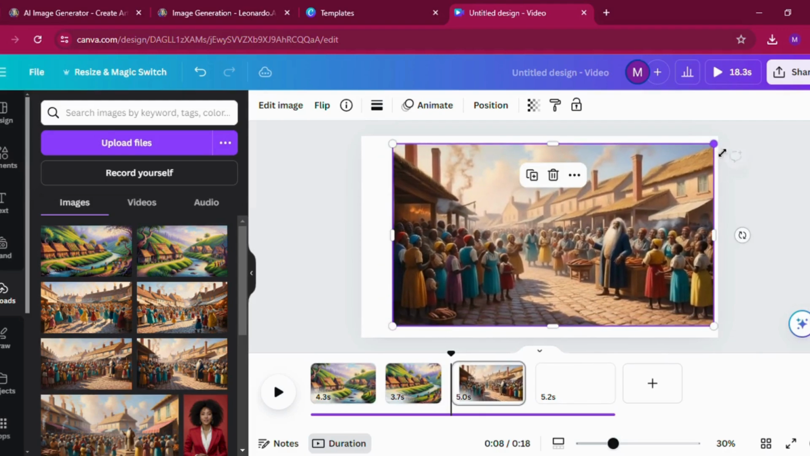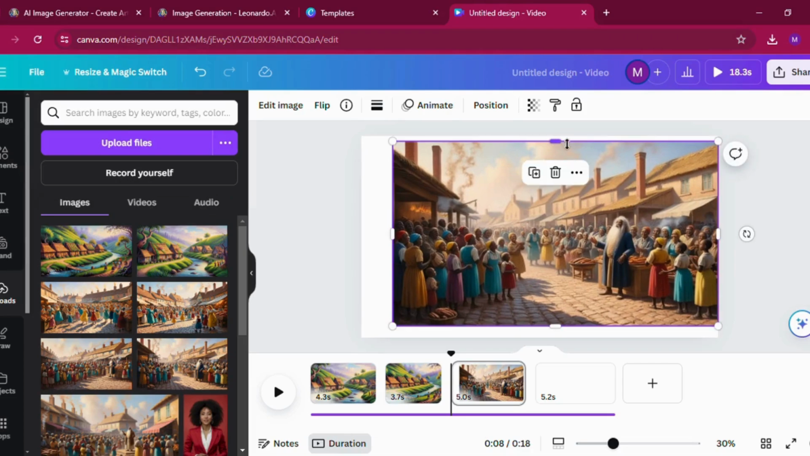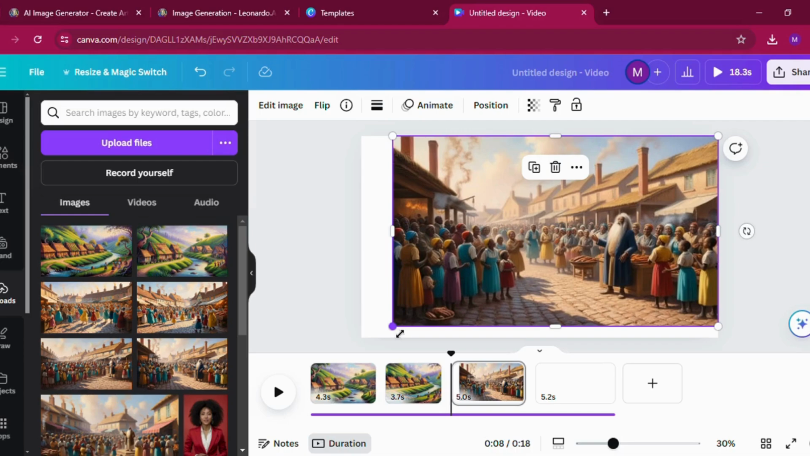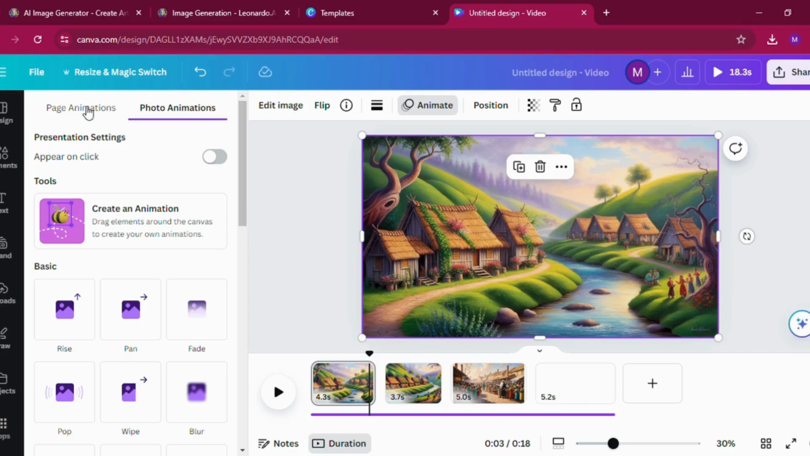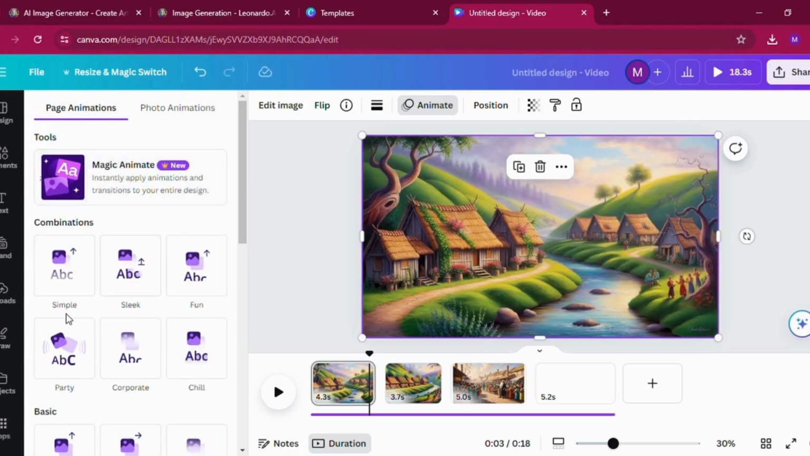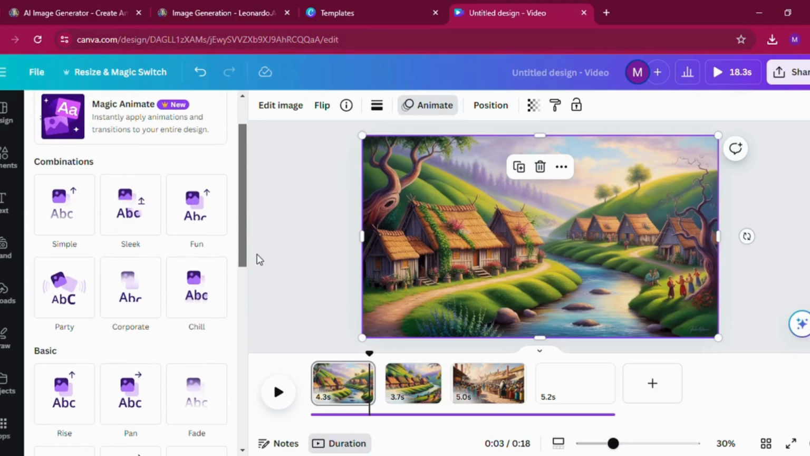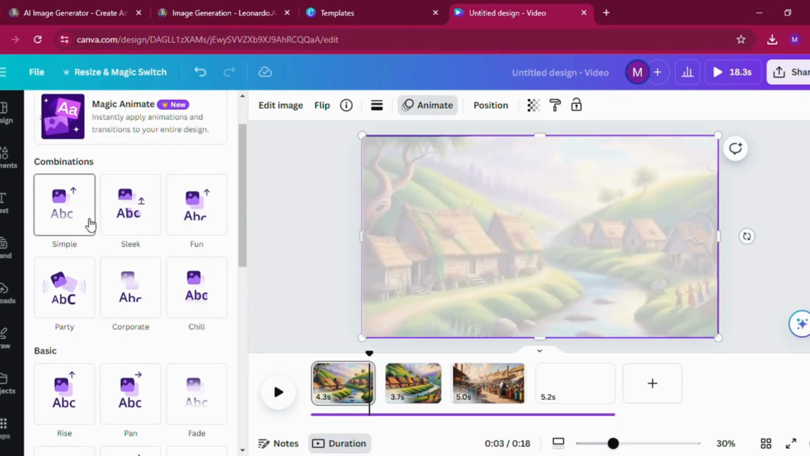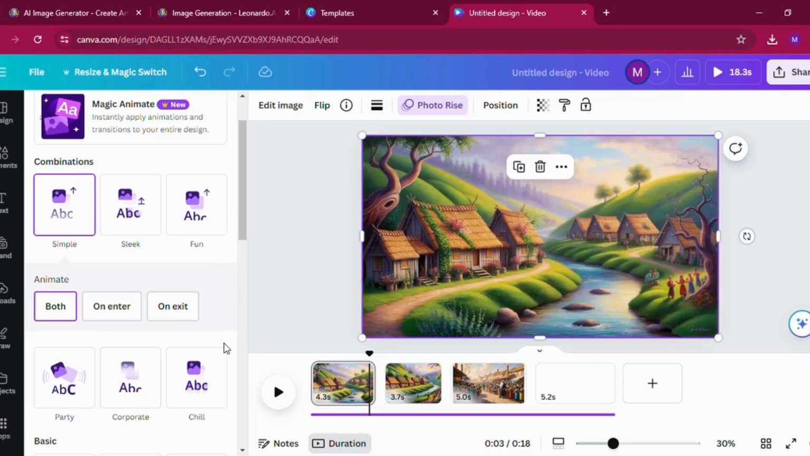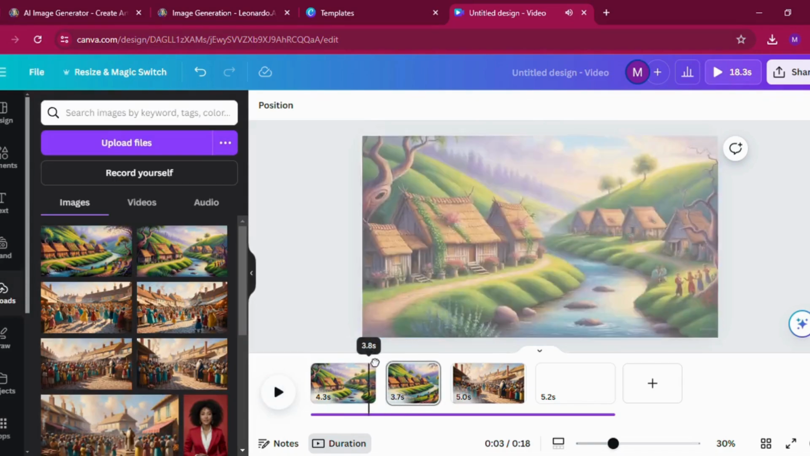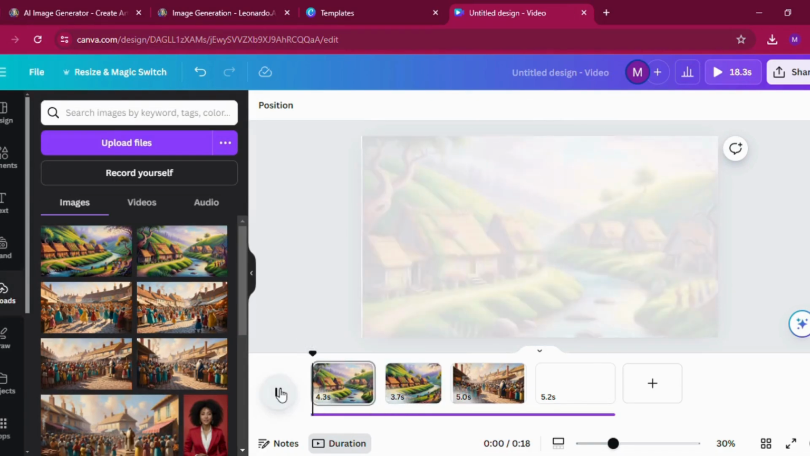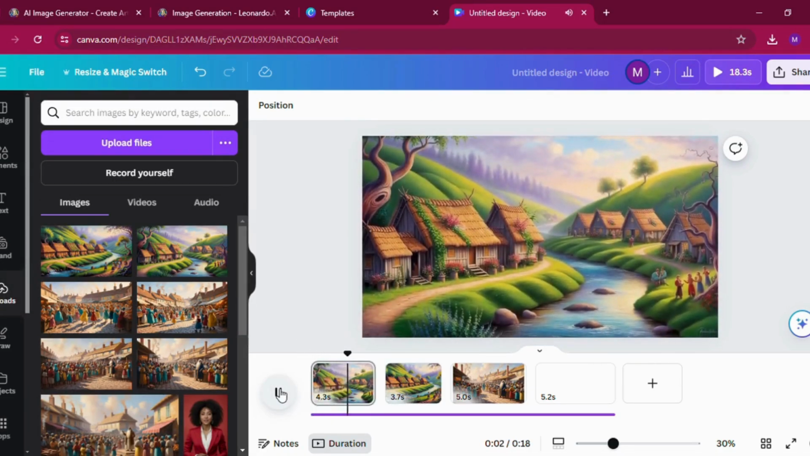We are going then to need some motion in the images for it to flow like a normal video. We are going to choose animate from here to add some motion to these images. So we have a lot of choices to choose from, but I really like simple, this one here. Then choose on both enter and exit for the motion to be applied both as the image enters and as it leaves.